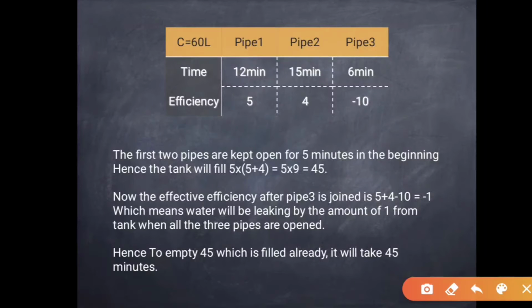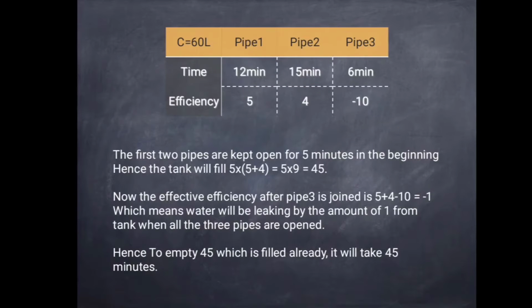So in the question it is said that the first two pipes are kept open for 5 minutes in the beginning. Hence, how many liters of water will be filled in the cistern in 5 minutes? First 5 minutes, 5 into 5 plus 4, that is 5 into 9, that is equal to 45 liters.